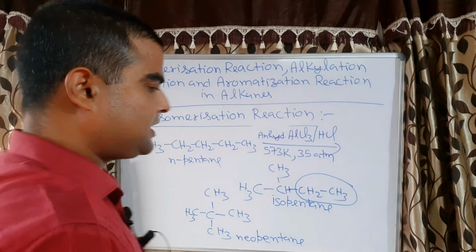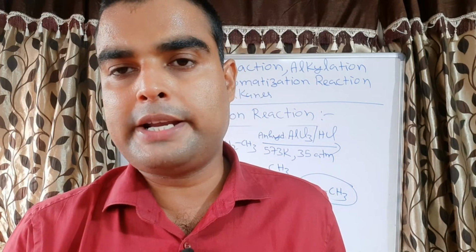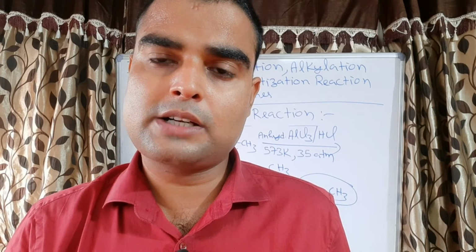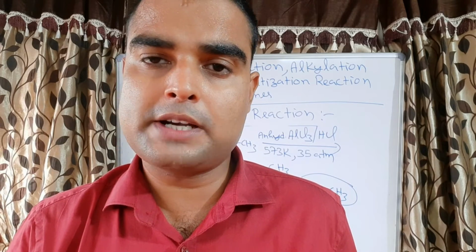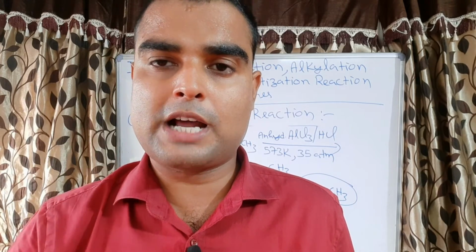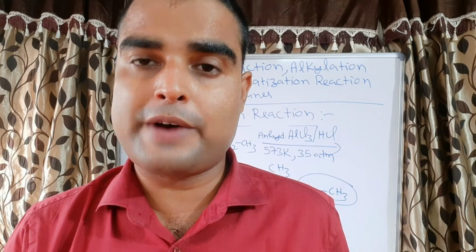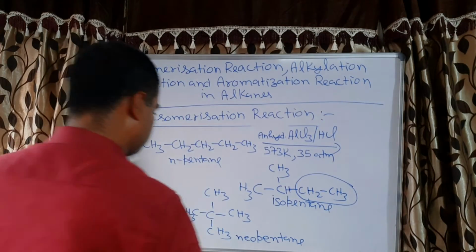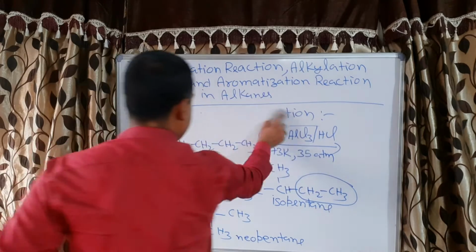Correct? Since butane has only 4 carbons, it can form only one isomer, isobutane. It cannot form the neo because that is not possible. Neo means one carbon should be attached to 4 carbons. If we attach 4 carbons, then the total number of carbon atoms will be 5, which is not in butane. Okay, then we will come to the next reaction.